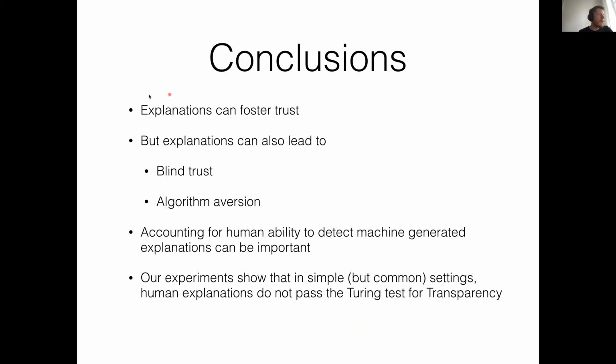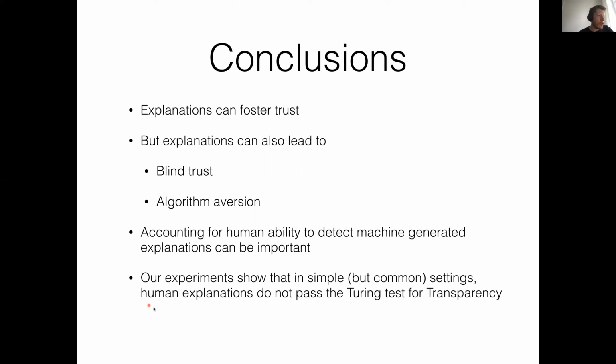To conclude, we know that explanations can foster trust, and this is what we actually want them to do. But experimental evidence suggests that explanations can also lead to blind trust and to algorithm aversion or information overload. So like the opposite of trust, in both cases, too much or not enough trust. Our idea was that we need to account for the human ability to detect machine-generated explanations, because that will be an important factor when you calibrate these explanations to not have people blindly follow wrong predictions, for instance.